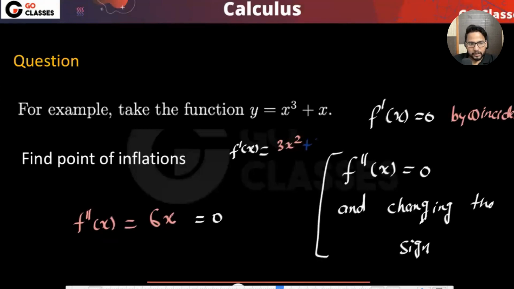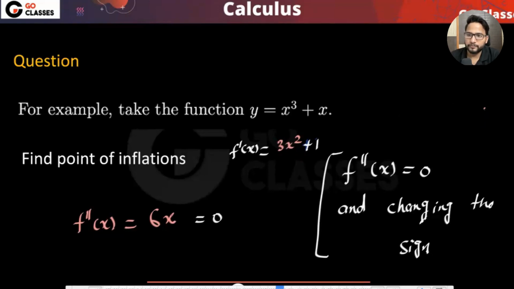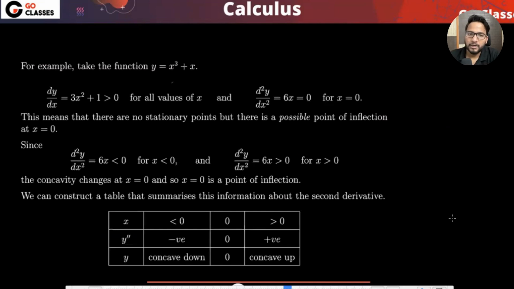Actually, it doesn't matter whether it is 0 or not, but yeah, this is not 0. Actually, this f dash x does not matter. So f dash x here is not 0, right? In this particular example, as you have seen, f dash x is not 0. Okay, so these two must be true. Let's just see the explanation.